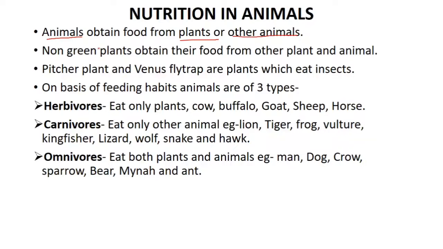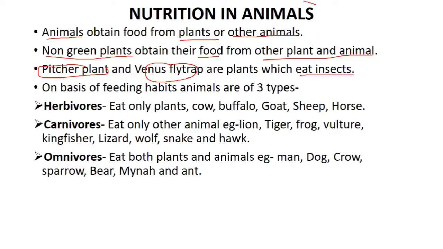other animals. Now there are certain non-green plants. There are plants which are not green. They cannot do photosynthesis, so they also get their food from the other plant and the animal. Examples are pitcher plant and Venus flytrap. They get their food by eating insects.